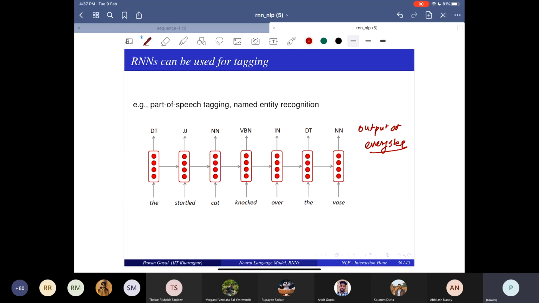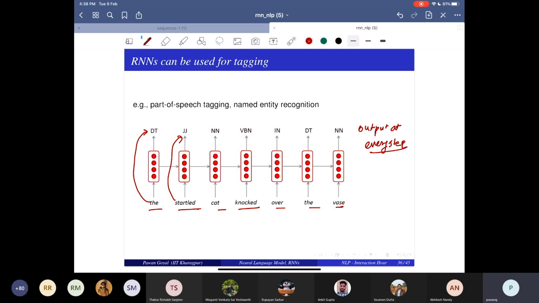So something like you have the sentence, the startled cat knocked over the vase, and at each word you're trying to predict what is the part of speech tag. Okay, and underlying is just an RNN, and you get the part of speech tag as the output.